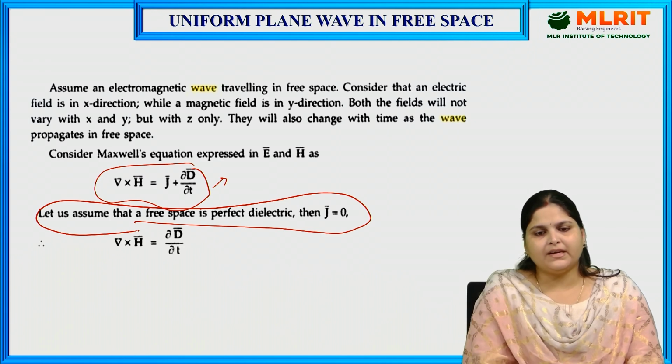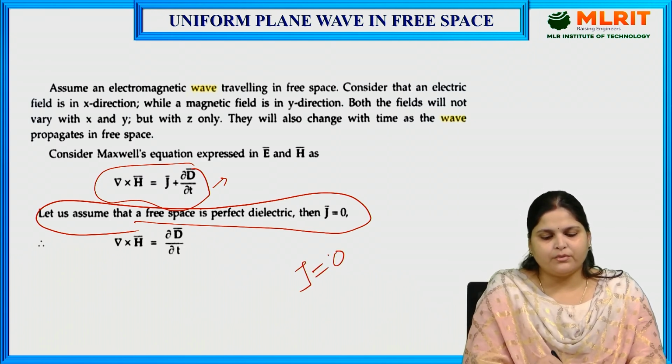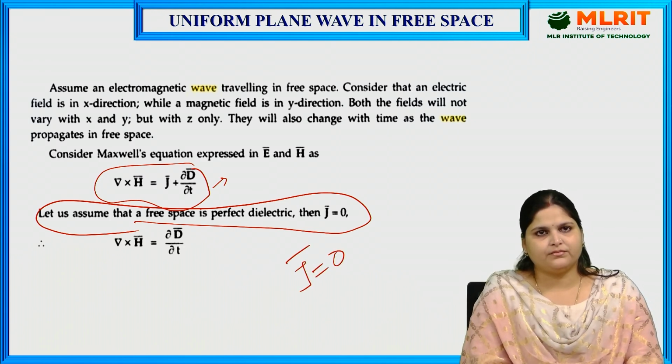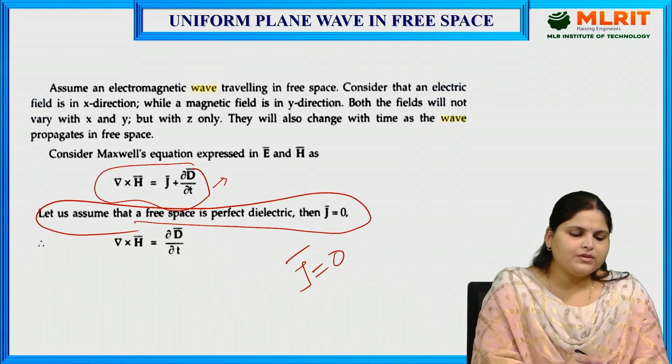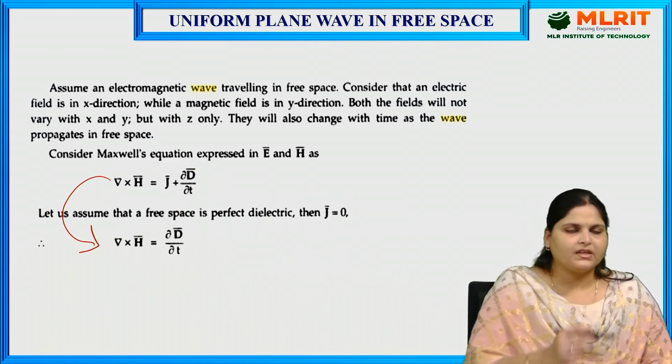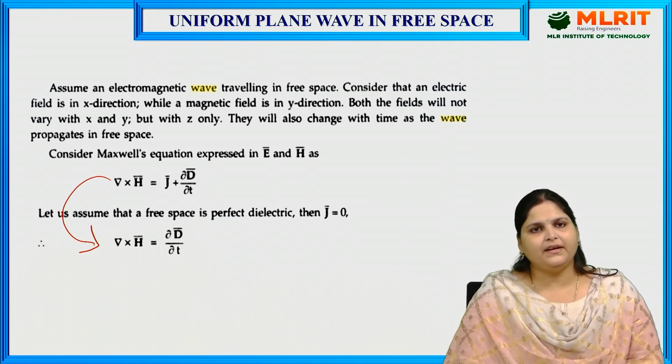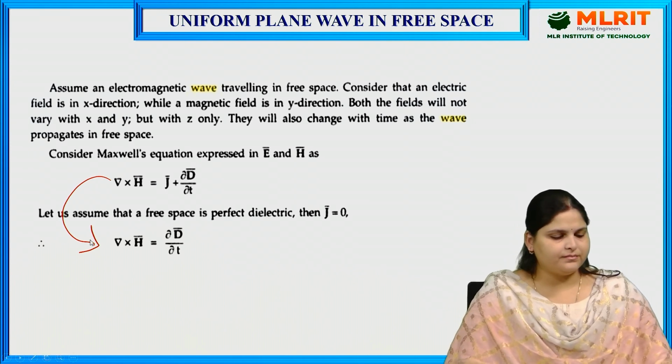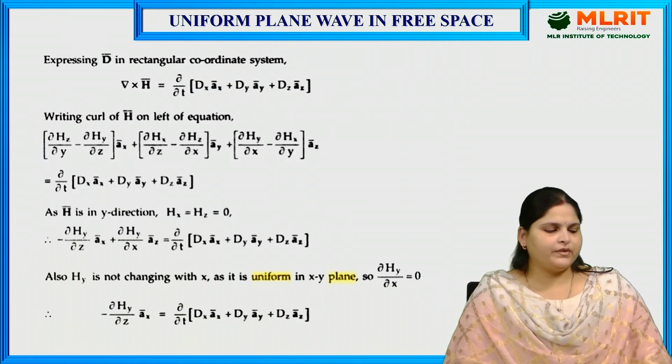For a perfect dielectric, J will be equal to 0. So, if J is equal to 0, this equation becomes del cross H is equal to dou D by dou t.